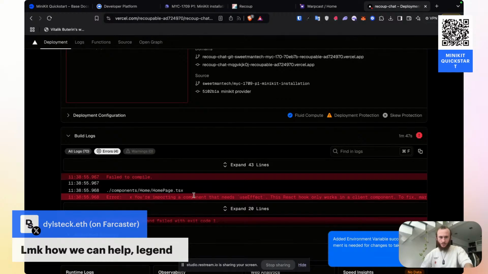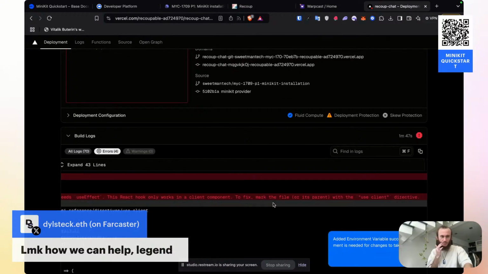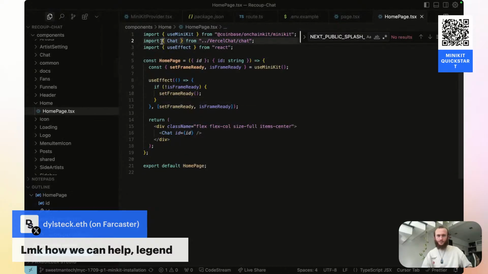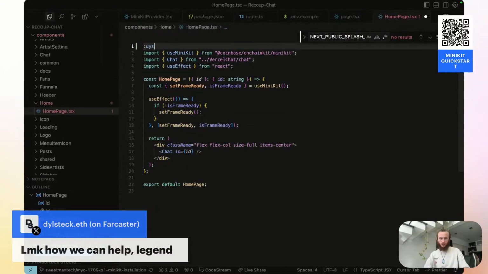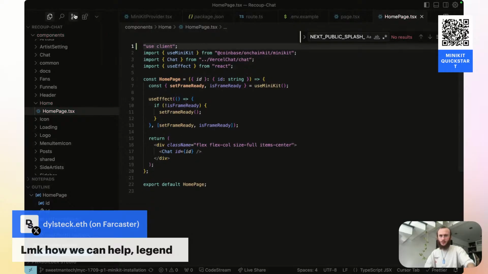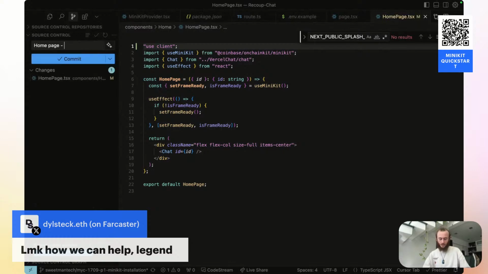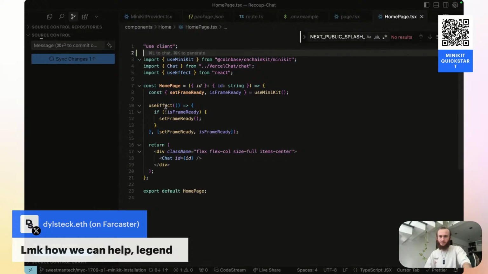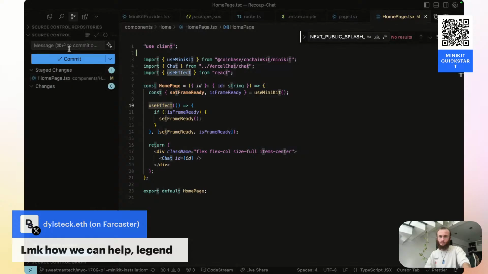Homepage. You're importing a component that needs useEffect. This React component only works in a client component. To fix this, okay, so I just need to mark this as use client inside of my home page. So inside of homepage, let's mark this as use client, and that should fix this error. Homepage use client. Let's add the change, push the change. I like having an empty line there.